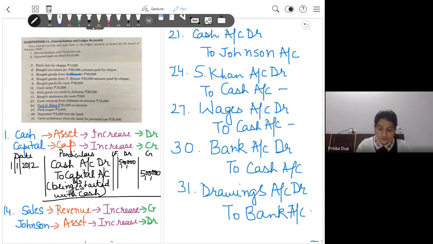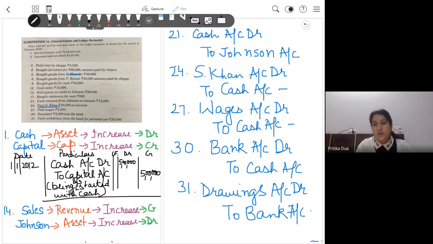So the last entry becomes drawings account debit to bank account. As per modern classification, drawings is a part of capital account. If the capital is reducing, it is debited. The asset here, the bank balance, is reducing, so it is credited. The entry becomes drawings to bank.